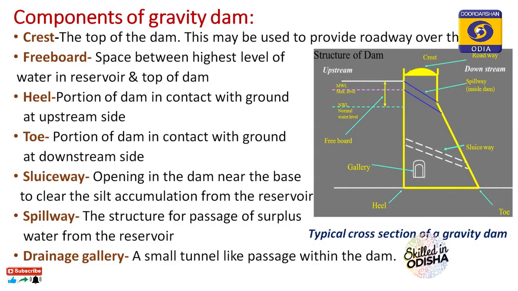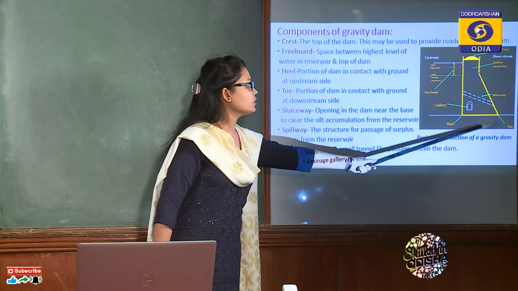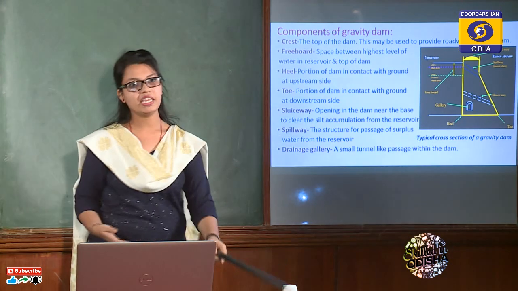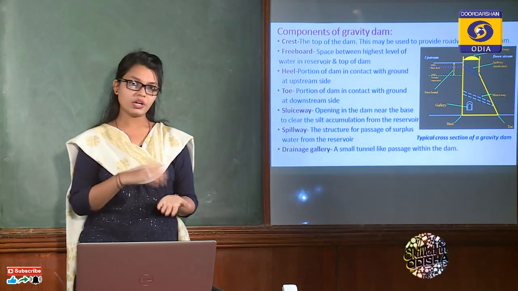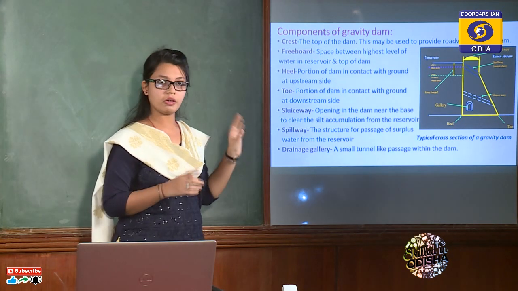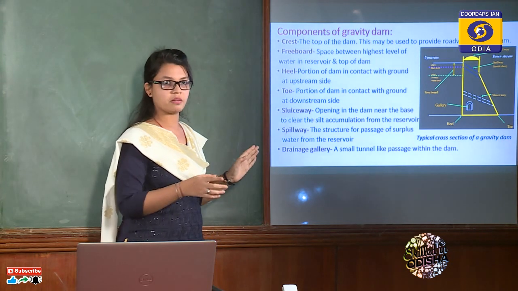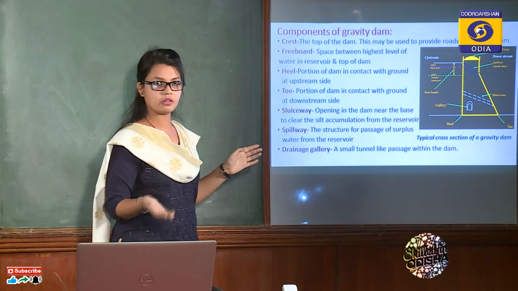Heel is the portion of the dam in contact with the ground on the upstream side. This is the heel. Toe is the part of the dam in contact with the ground on the downstream side. Just like we have our heel and toe. So a dam also has a heel and toe, and it is very important to know which is present on the upstream and downstream side, because I'll be using this frequently in the coming slides.